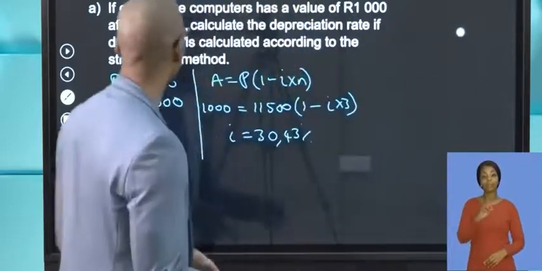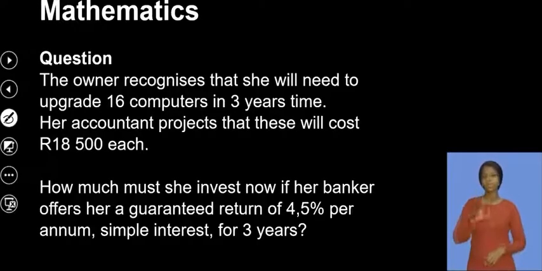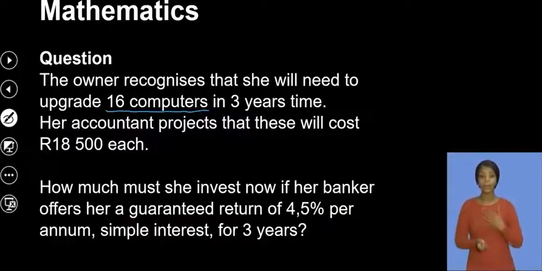So the rate in this context will then be 30.43%. Now, if we look at more of this, they say the owner recognizes that she will need to upgrade these 16 computers in 3 years' time. Why? Because now the business has picked up, there are more clients, and the business needs to be blooming. So now they need to upgrade their system and maybe get proper computers at that time.